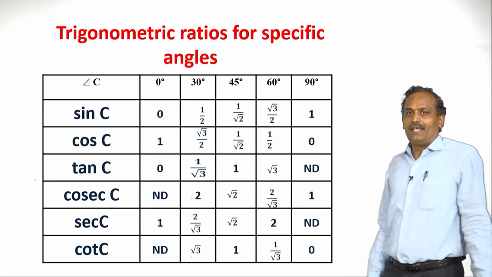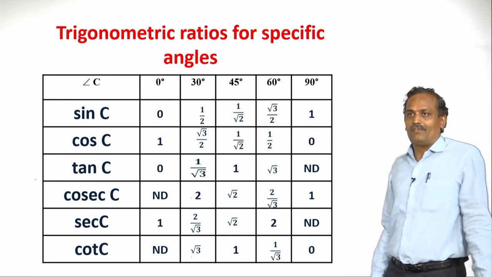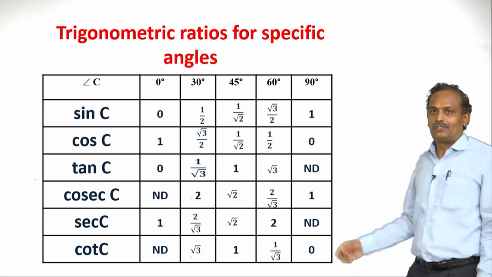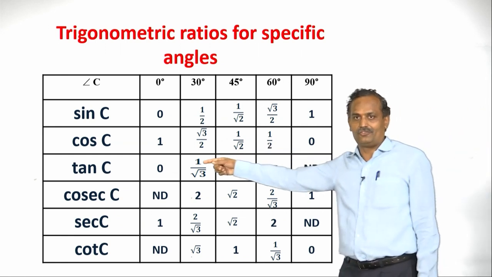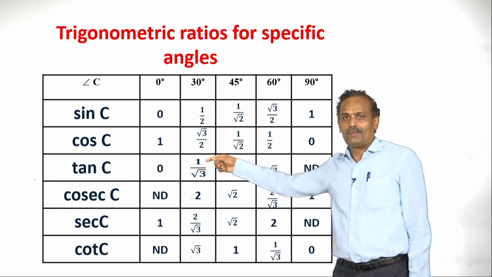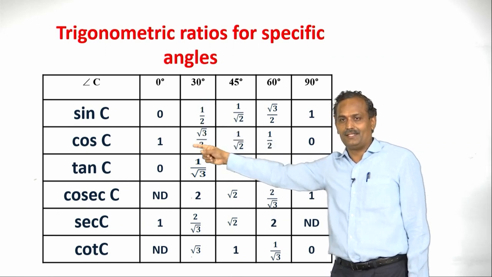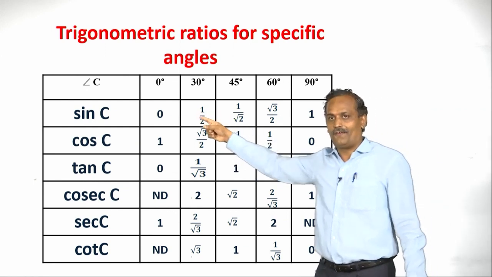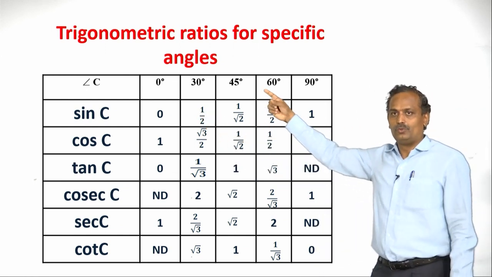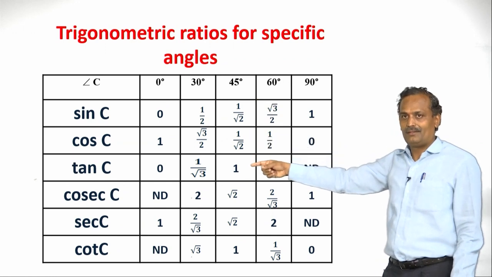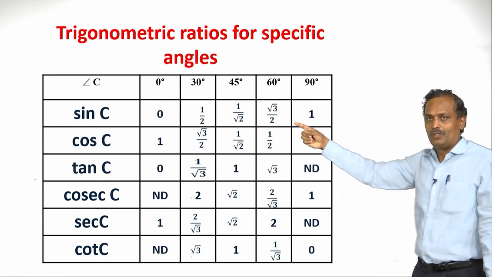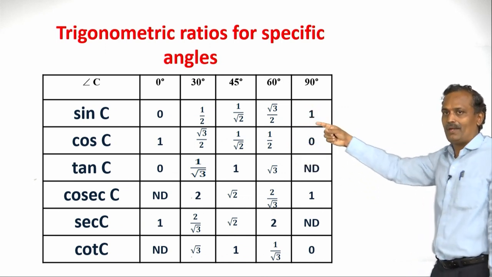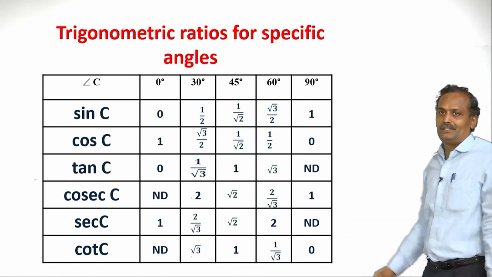We know sin and cos, when we take them as numerator and denominator, we get tan. So, tan 0 is 0 by 1, which is 0. Tan 30 is 1 by 2 divided by root 3 by 2, it is 1 by root 3. Tan 45 is 1 by root 2 by 1 by root 2, it is 1. Tan 60 is root 3 by 2 by 1 by 2, it is root 3. Tan 90 is 1 by 0, it is undefined.